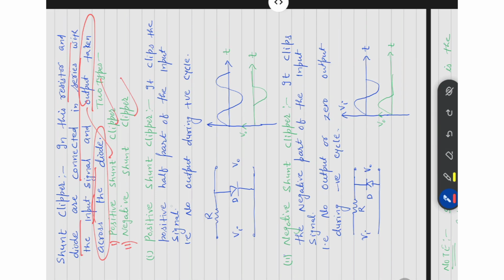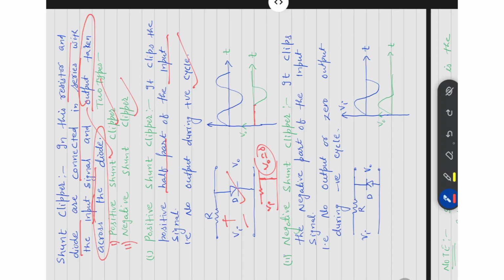The positive shunt clipper clips the positive half of the input signal, and there is no output during the positive cycle. This is known as the positive shunt clipper. Vi is the input signal. When the input is positive, then the diode will be on. Suppose this is the resistance, the diode is on, and Vi is applied, then what will V0 be? V0 will be shorted. That means V0 will be 0.